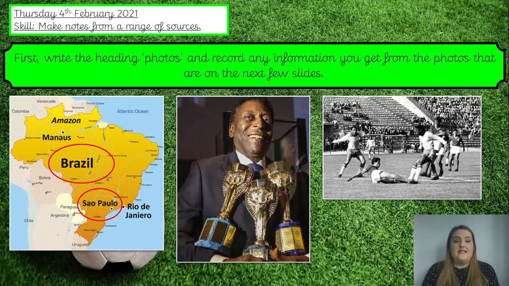Okay, so we can see that he has won 3 trophies, so we might find out a little bit more about those later. That's an important thing that we could jot down. He was very good at football, so we can see here him tackling someone. And then we have a map here and we've got Brazil and Sao Paulo circled, and that is where he was born, so that's where he lived, in Brazil, and then Sao Paulo, this second circle here. So really important, you might need to jot those 2 things down.